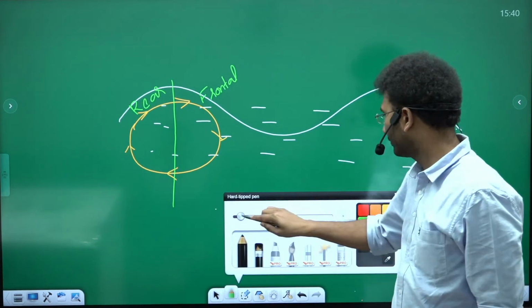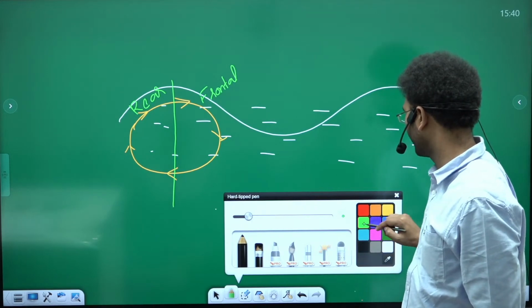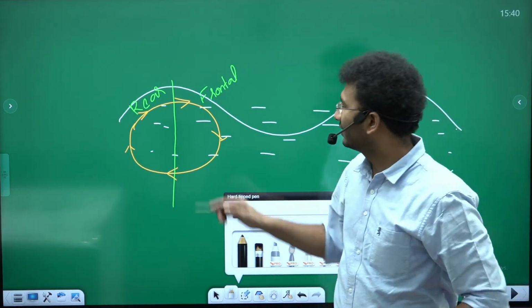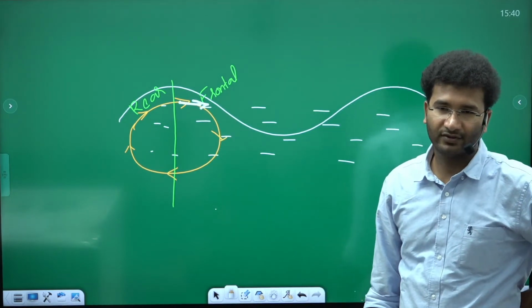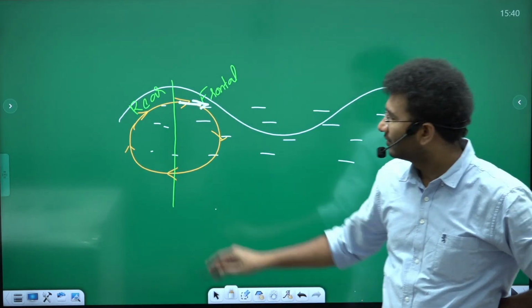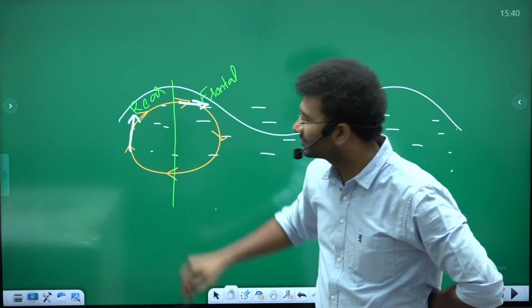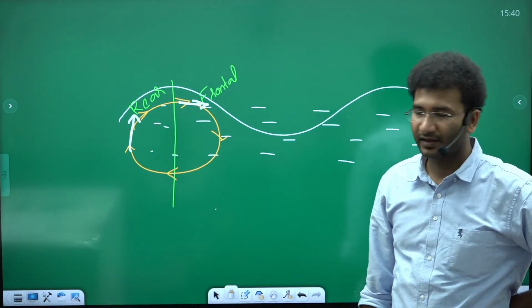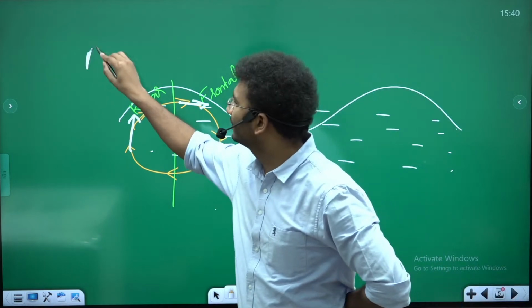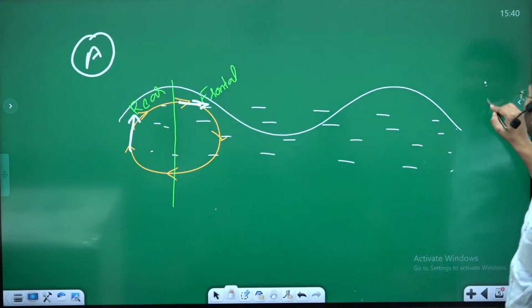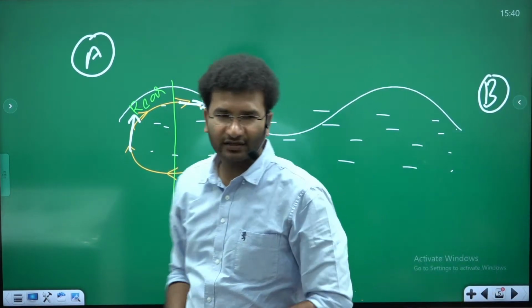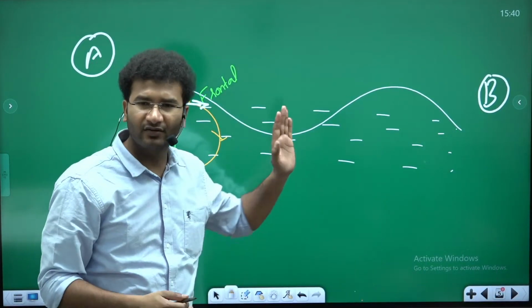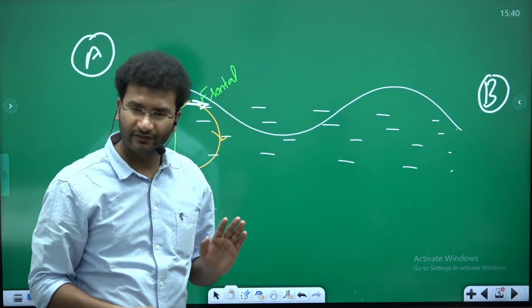In the frontal portion of the wave and the rear portion of the wave, you need to understand what kind of movement you see. You see the longitudinal. Here mostly it is transverse, like this. Now the wave is moving from A towards B. Let's see if the depth of the oceanic water is less than 50% of the oceanic wavelength.